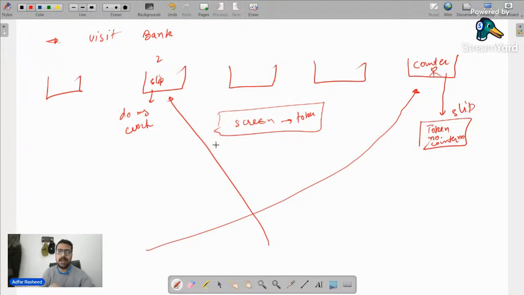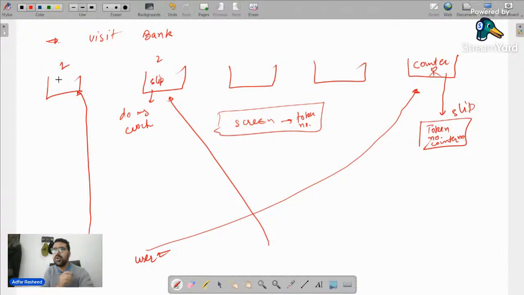Now think about another user comes up. Since this is user one, and user one followed a proper procedure, user one went to the counter, received token number and counter number. After that, when the token number got displayed on the screen, this user went there. Done. But let's suppose another user, user two, comes up and directly tries to go to counter one.